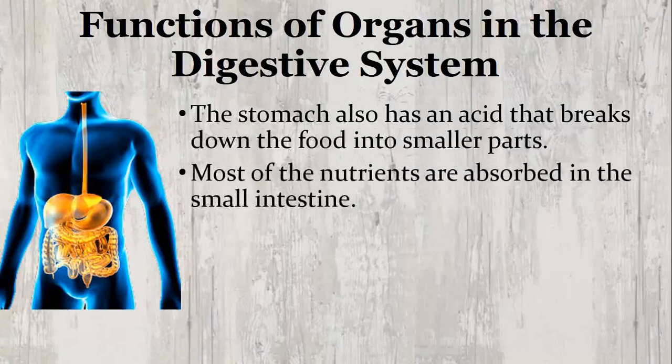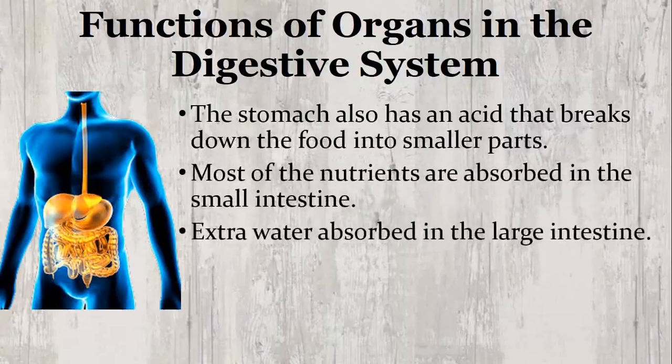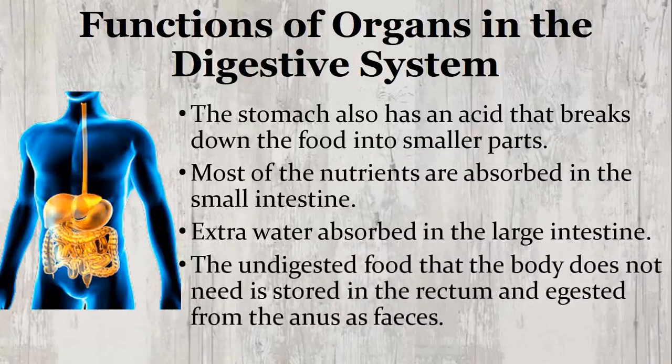Most of the nutrients are absorbed in the small intestine and extra water is absorbed in the large intestine. The undigested food that the body does not need is stored in the rectum and egested from the anus as feces. These are the topics we learned in the previous classes.